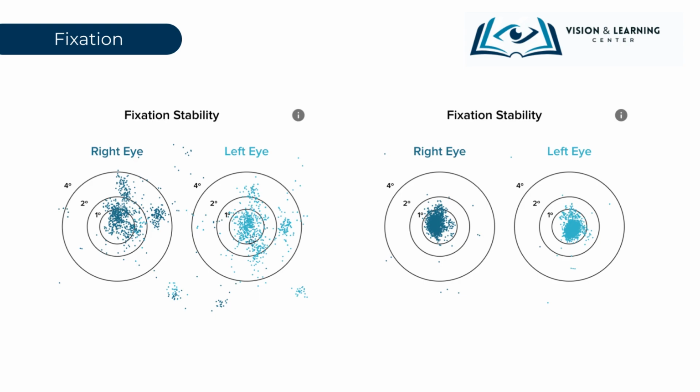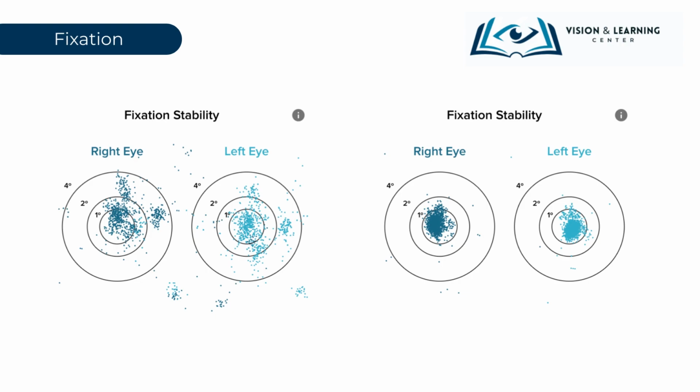Using a computer eye tracker, the disparities between poor and good fixation eye movements are vividly illustrated. On the left side, indicative of poor fixation, the tracker's output is scattered with dots dispersed haphazardly across the display, signifying a gaze that frequently strays from its intended target. This erratic pattern suggests unsteady focus, a tendency to get easily distracted, and difficulty maintaining attention on a singular point. Contrastingly, on the right side, showcasing good fixation, all dots are densely clustered in one localized area. This concentration of dots represents a consistent, steady gaze that remains fixed on the target, demonstrating clear focus and unwavering attention.